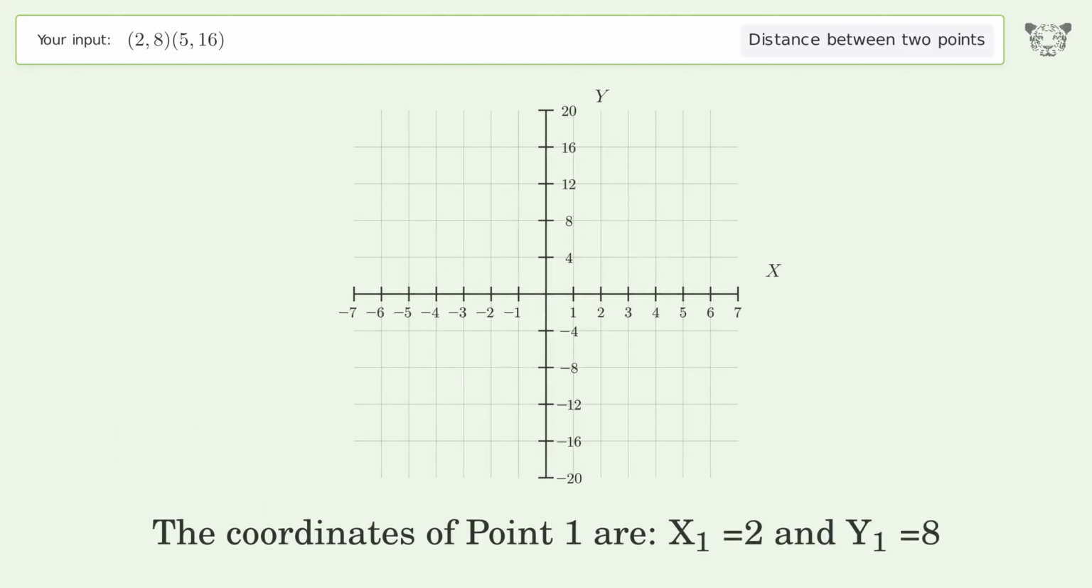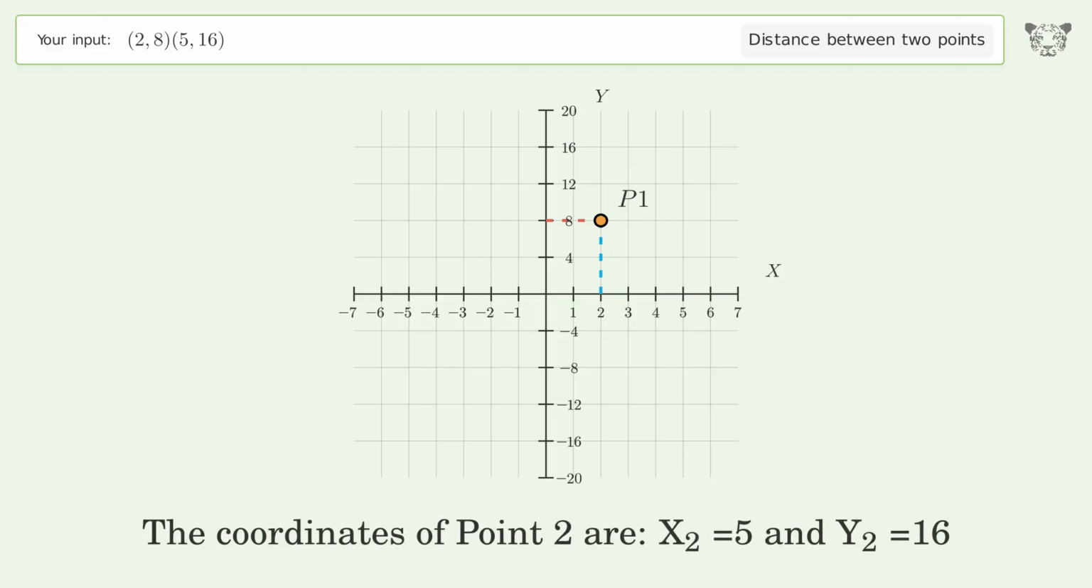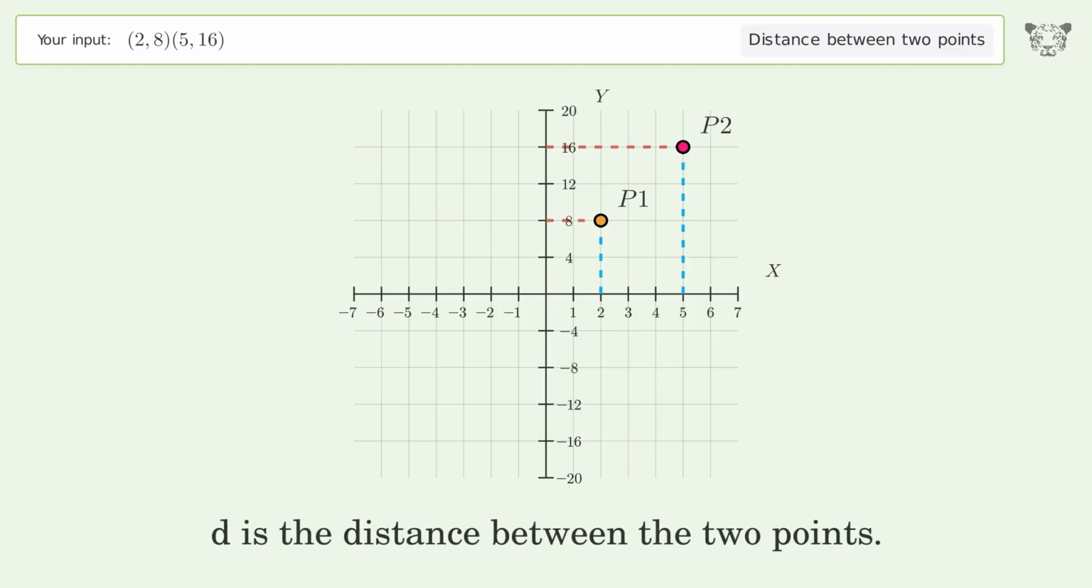The coordinates of point 1 are x1 equals 2 and y1 equals 8. The coordinates of point 2 are x2 equals 5 and y2 equals 16. D is the distance between the 2 points.